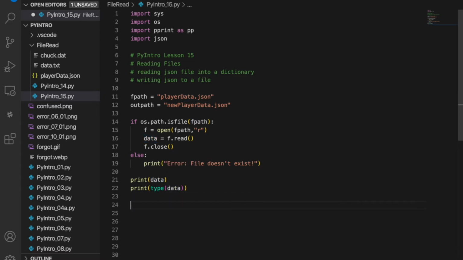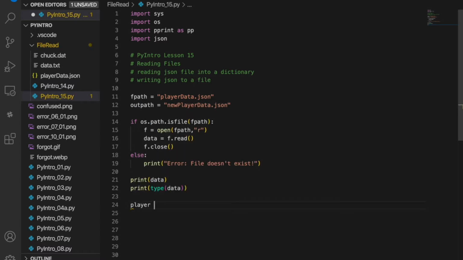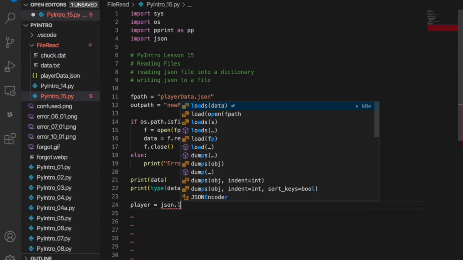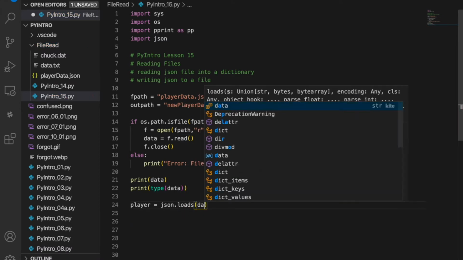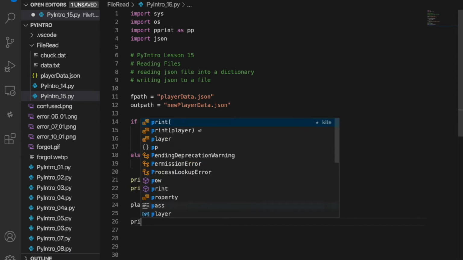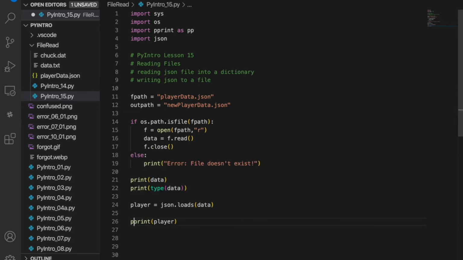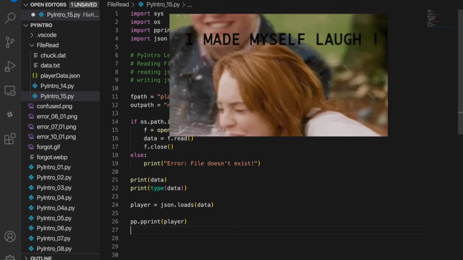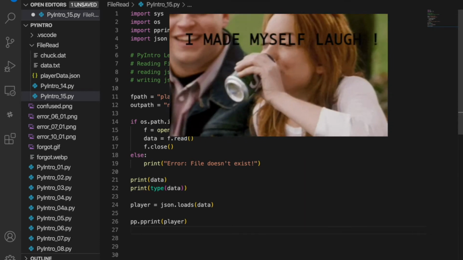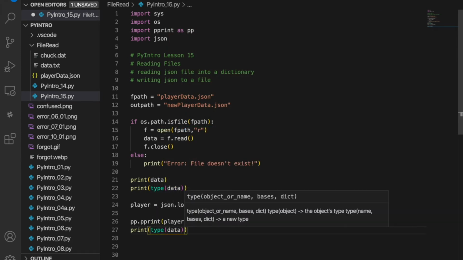I'm going to call it player. I was going to say JData. Player is equal to json.loads. And what are we loading? We're loading the string into our JSON. And now if I say print player, more specifically, pretty print player, and print type of data.